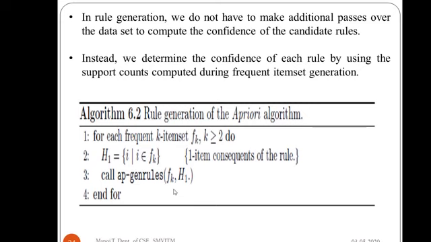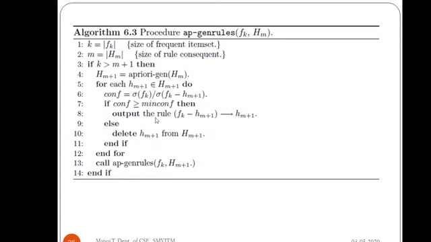So why do we pass these? This is the frequent item set and this is the rule consequent. Initially we are going to start with the one-item rule consequent. So this is the procedure for that. Initially we compute the size of the frequent item set, whether it is F1, F2, F3, F4, F5, it depends upon the size of that particular frequent item set.